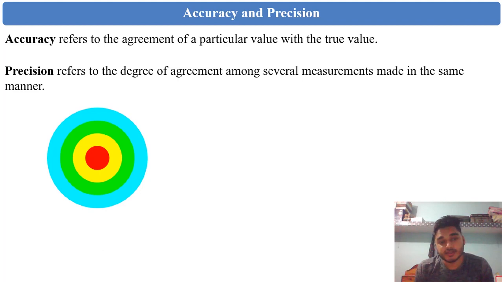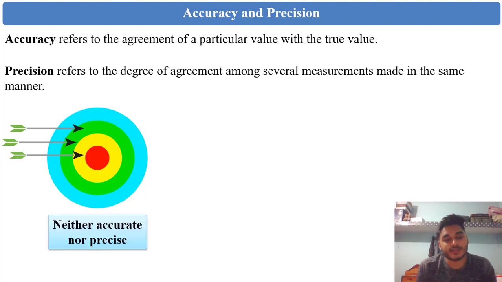Now we will try to understand accuracy and precision with the help of a few examples. We are all familiar with this and we know what to do. We have to hit that red spot with arrows. I am using 3 arrows. I will shoot and let's see whether it hits the red spot or not. Okay, I missed here. So what can we say about precision? They are also not precise because they are randomly oriented. So our conclusion about this first attempt is that they are neither accurate nor precise.